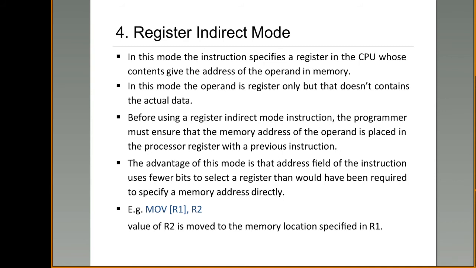Let us suppose R1 contains the value 100, so the content present in R2 is moved to location 100, which is specified in the register R1. You're not moving the data from R2 to R1. You are moving the data from R2 to a location whose address is specified in R1. Clear?